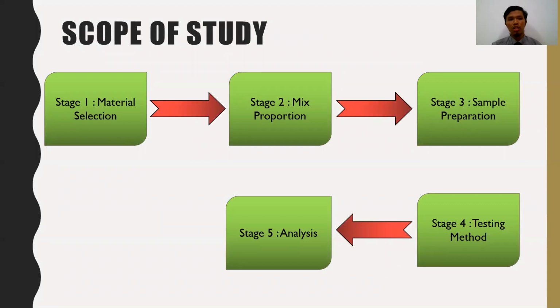Let's talk about the scope of the study. Stage one is the material selection. The next stage is mix proportion. The third stage is sample preparation. The fourth stage is testing method. And the last one is the analysis. Each of these stages I will explain in detail in the next slide.